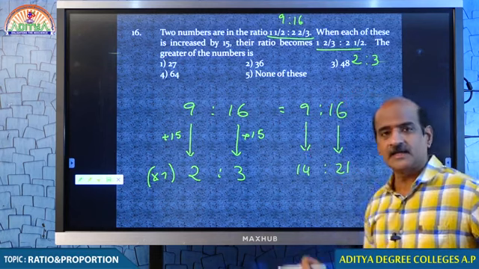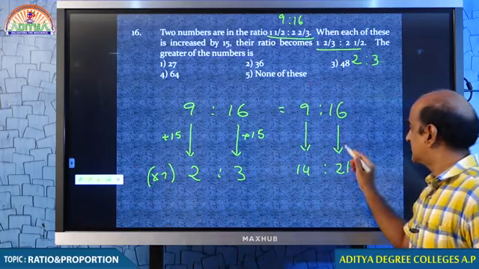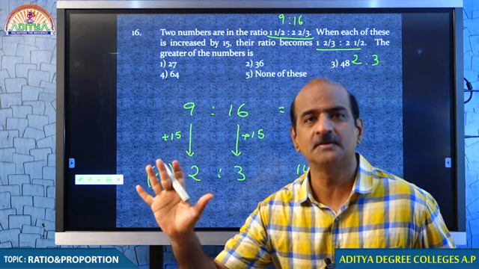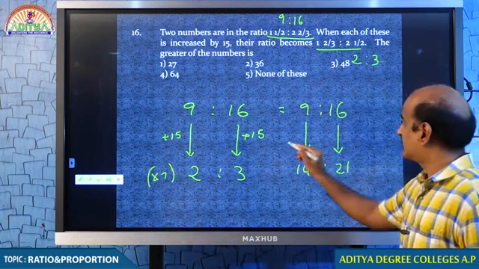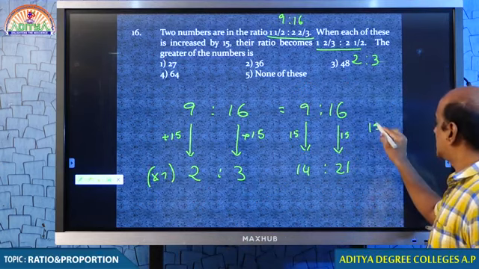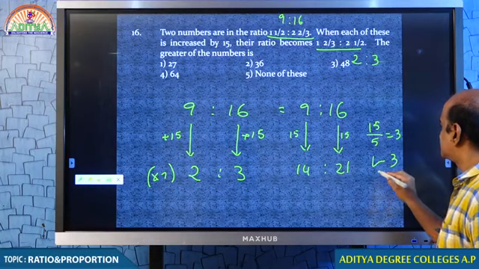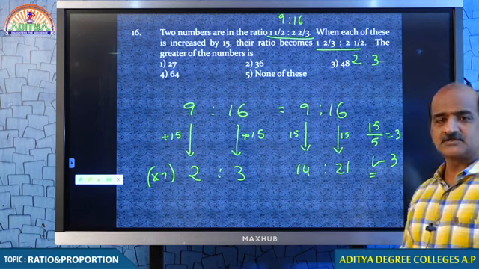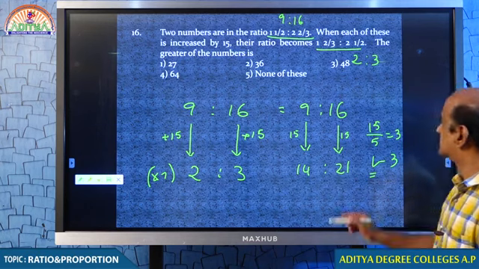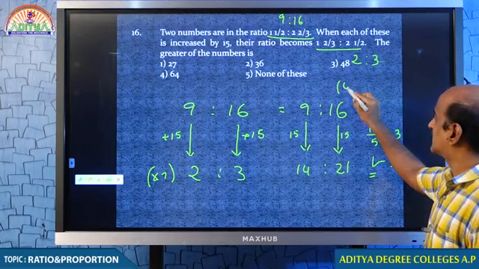9 becomes 14, increases by 5 parts. 16 becomes 21, increases by how many parts? 5 parts. By adding 15, in both the cases we have added 15. So 15 increases 5 parts, which means every one part is 3. In this question, every one part is 3. So what is the greater of the two numbers? 16 is the greater. 16 into 3, 48.